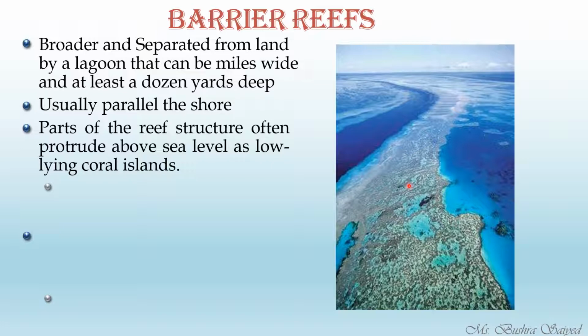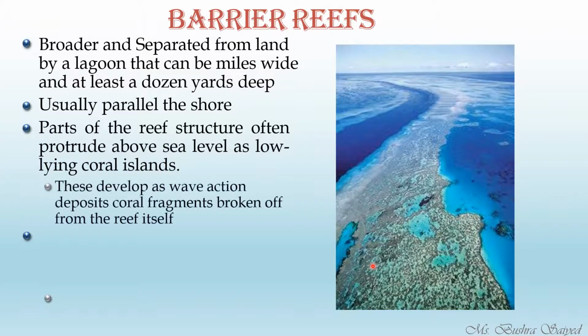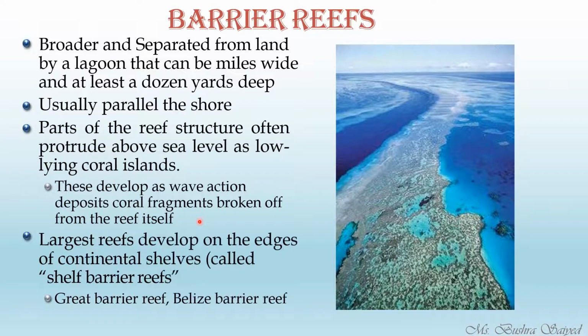These are the dead coral stones which will float up and you will be able to observe them very easily. Now, how do these coral islands develop? These develop as wave action deposits coral fragments broken off from the reef itself.